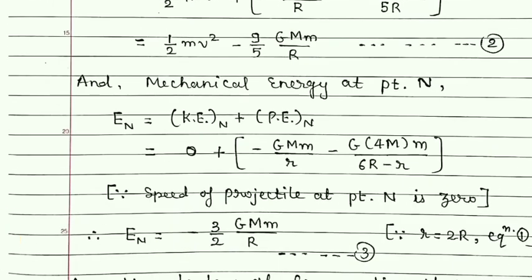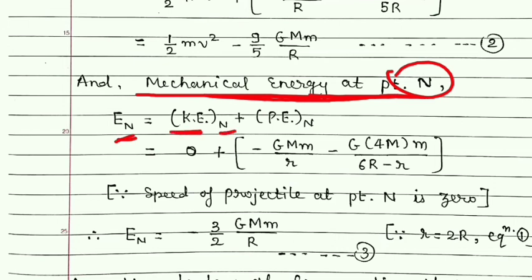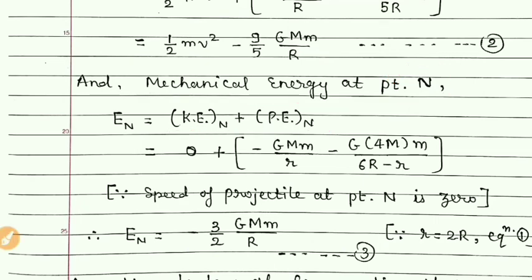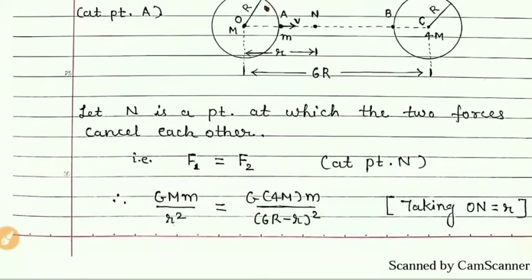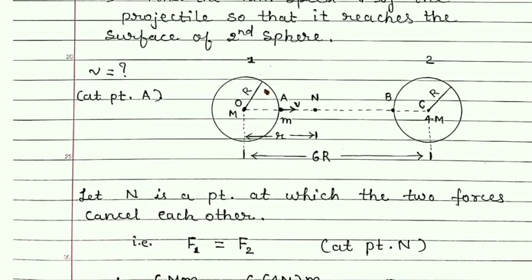Now, when the object reaches point N, the mechanical energy at point N is kinetic energy of the object at point N and potential energy at point N. But students, we have considered that when the object is thrown from the surface of the first sphere and reaches this point N, its speed becomes 0, or nearly equal to 0.